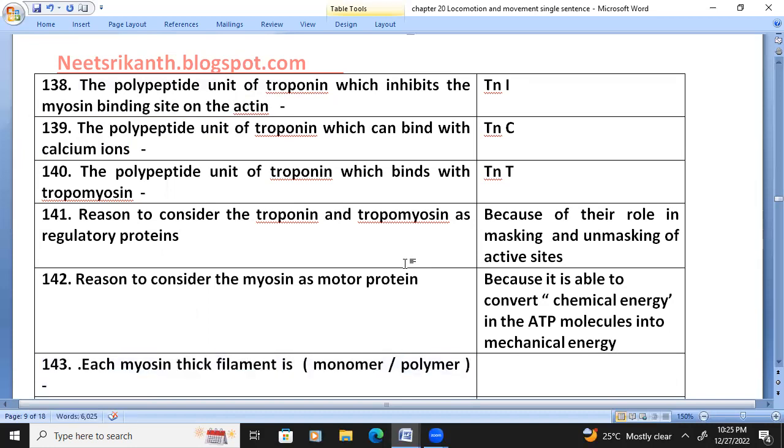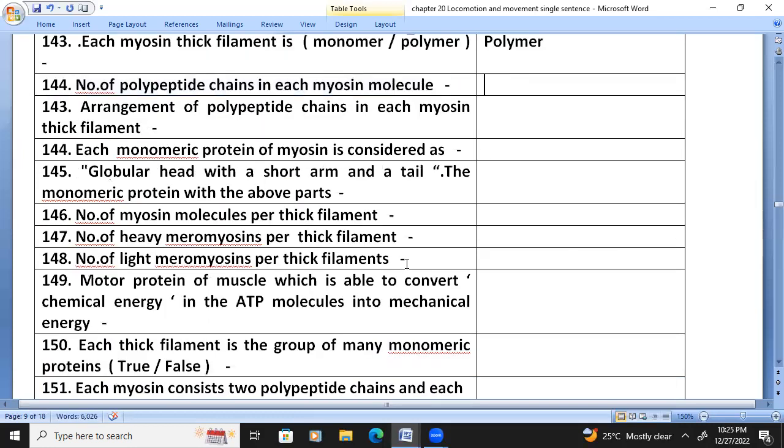Each myosin thick filament is a polymer. Number of polypeptide chains in each myosin molecule: 2. The arrangement of polypeptide chains in each myosin molecule is wrapped around each other.